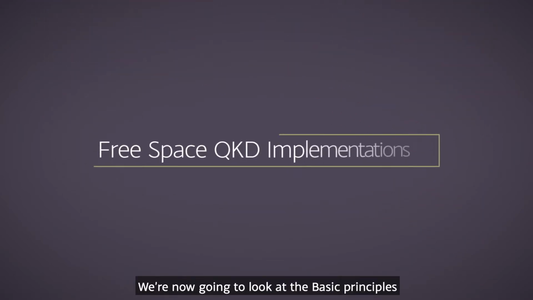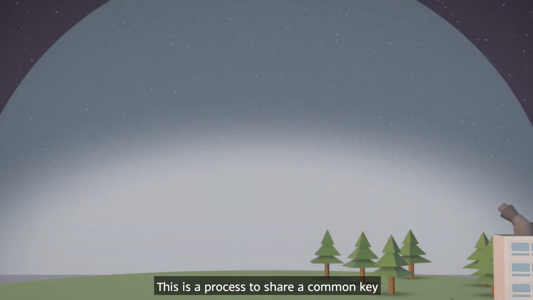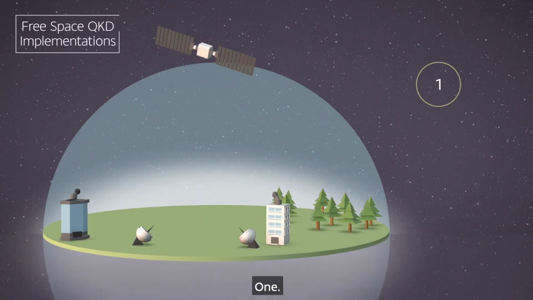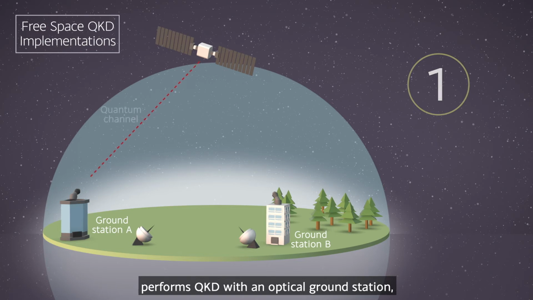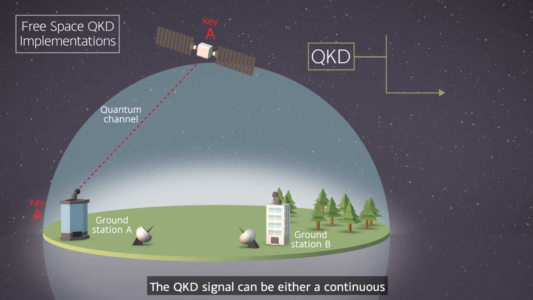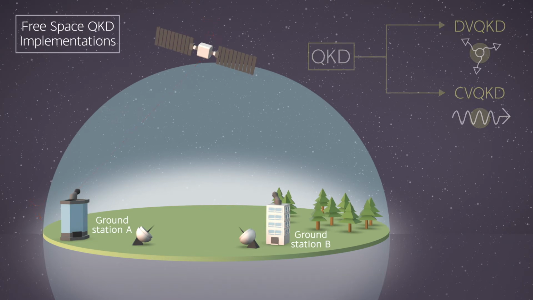We're now going to look at the basic principles and commonalities, as well as describing the variants when implementing QKD. This is a process to share a common key between two independent optical ground stations. 1. The HAPS, the satellite in the image, acting as a transmitter, performs QKD with an optical ground station, sharing key A. The QKD signal can be either a continuous or discrete variable protocol. 2.